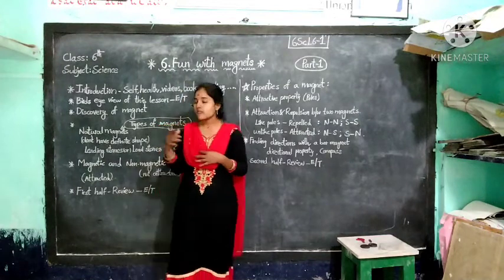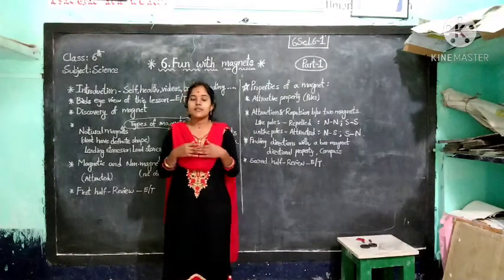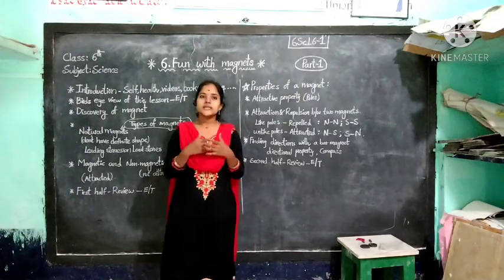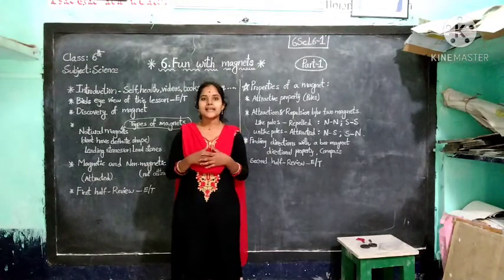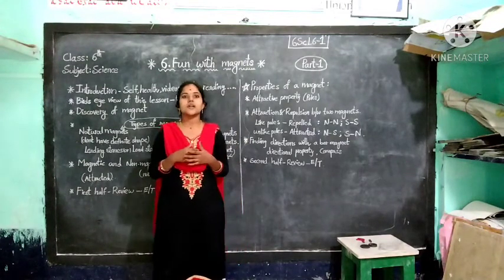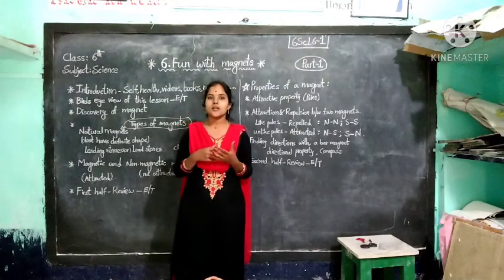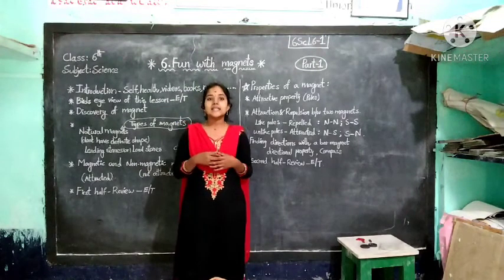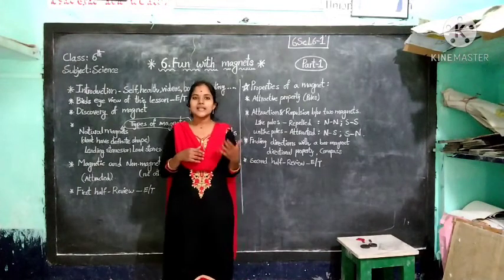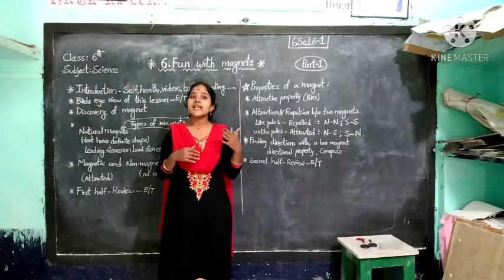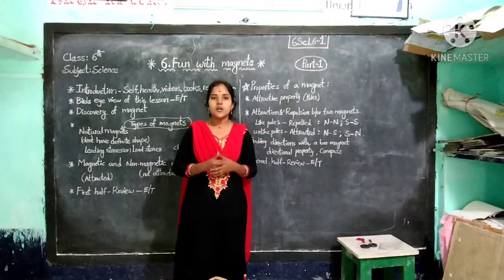Here, first of all, we will learn about the discovery of magnets. About 2500 years back, a person named Magnus, he is a shepherd in the place called Magnesia in Greece. Which place? Yes, Magnesia in Greece. The shepherd was rearing his goats.